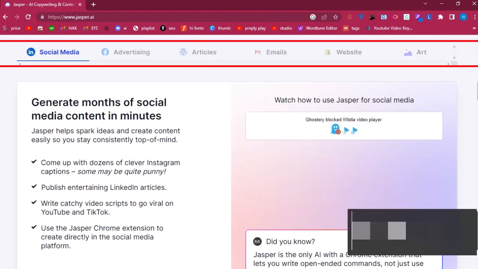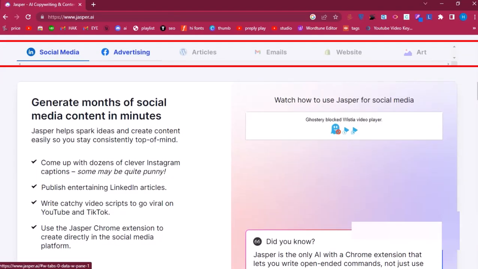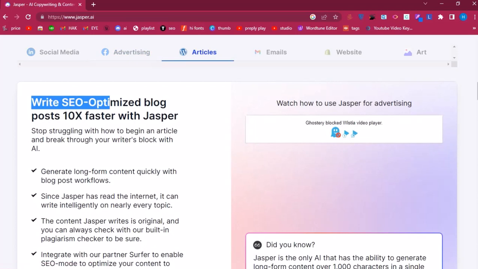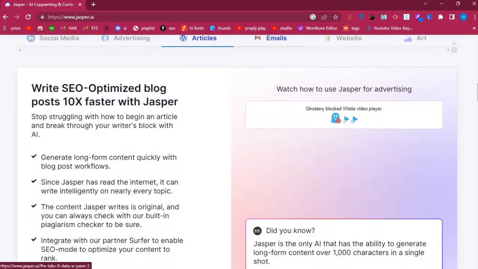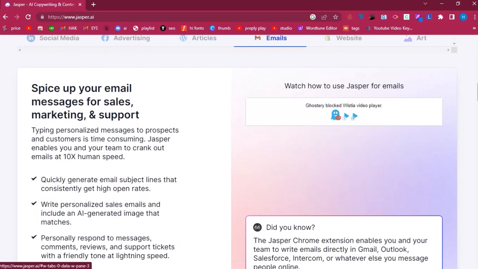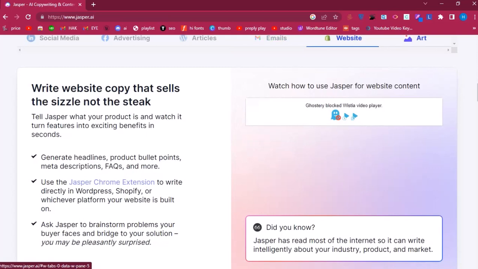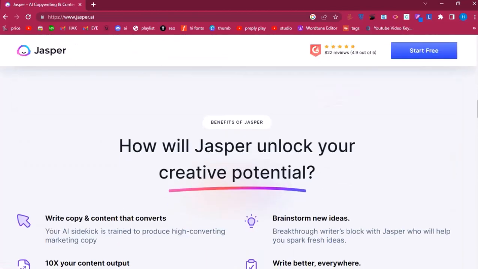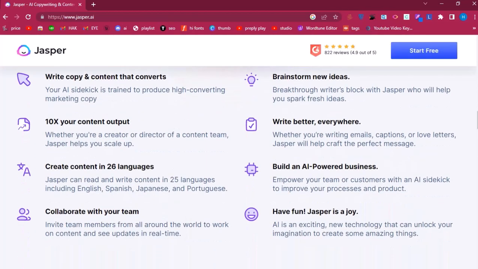Here you can see there is a bar: social media, advertising, writing articles, emails, website, art. Here you can see the options they are giving us: SEO optimized blog posts, generating long form content, and many others. And you can use it for a Shopsy website to sell products and art. You can generate AI images with high resolution.